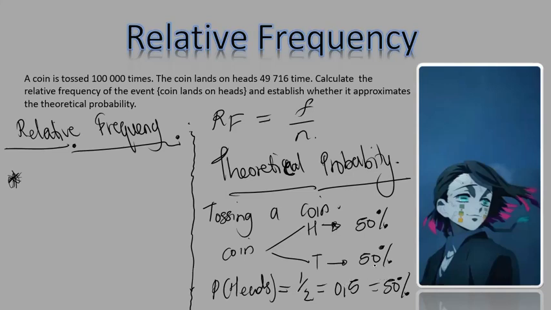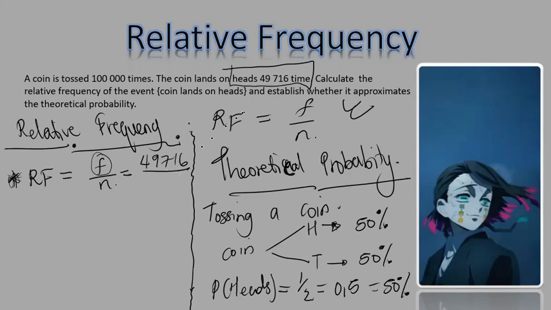Now we have this thing that we refer to as relative frequency, and you'll see what it means. The formula says relative frequency is equal to frequency over n, right? Let's make substitutions. What is f? Frequency is the amount of times you got the outcome you are testing. Here, this thing landed on heads 49,716 times. So I have 49,716 here. And then I have n.